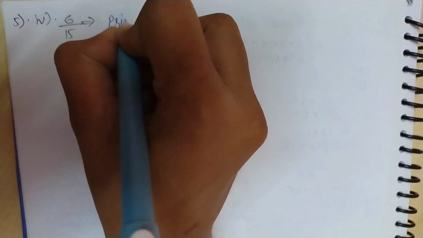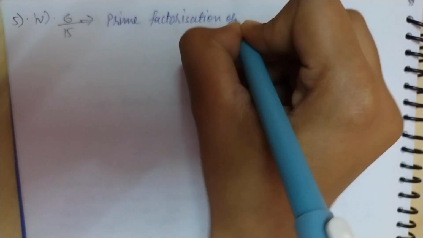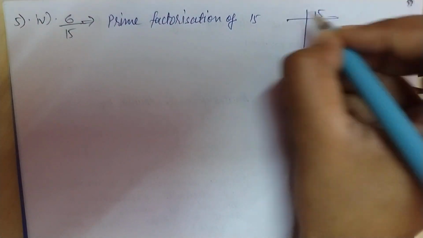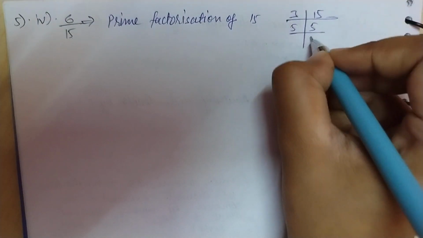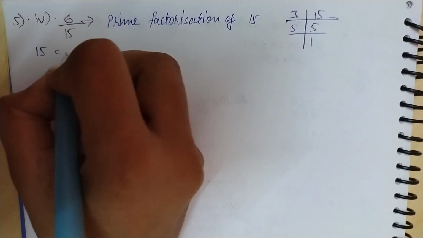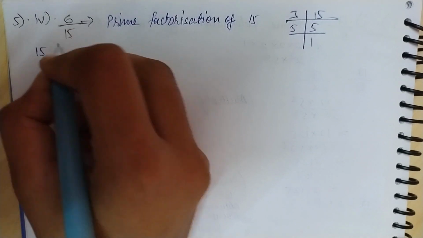Now the fourth part is 6 by 15. So let's solve it. On doing the prime factorization of 15 and of 6, we will get 3 as the common factor. So we will cancel out 3 from the denominator and numerator both.